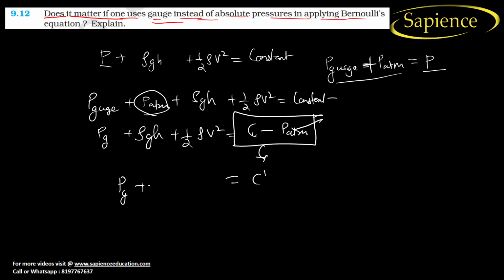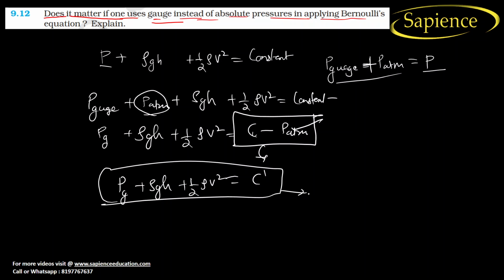So P gauge plus rho gh plus half rho v square is absolutely fine to use with gauge pressure.